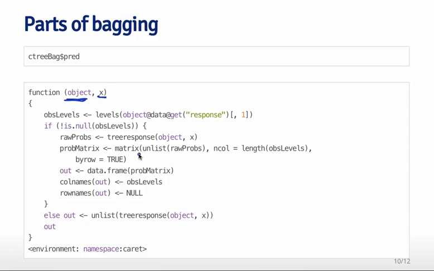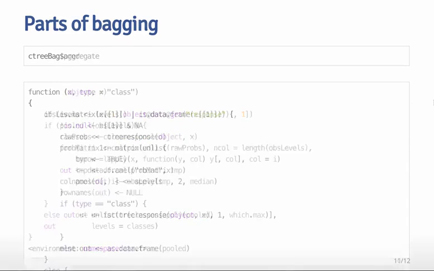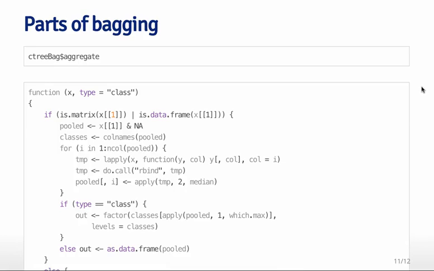So what you can see here is it basically calculates each time the tree response, or the outcome, from the object and the new data. It then calculates this probability matrix and returns either the observed levels that it predicts, or it actually just returns the response, the predicted response from the variable. The aggregation then takes those values and averages them together, or puts them together in some way.